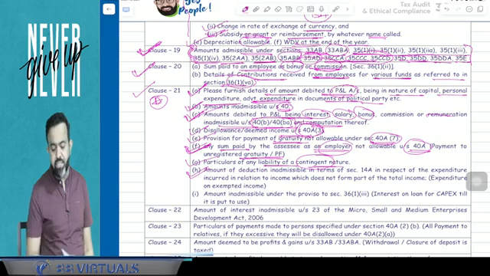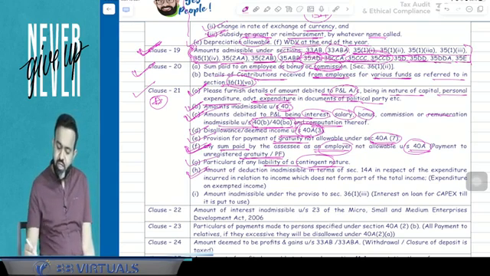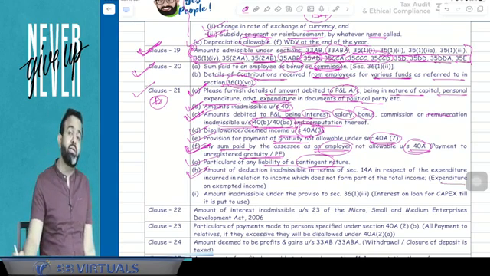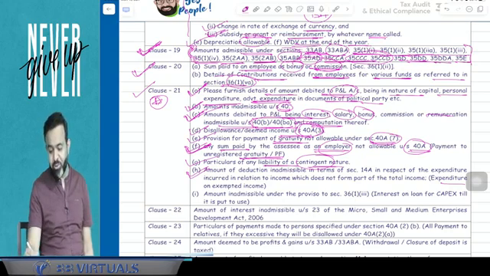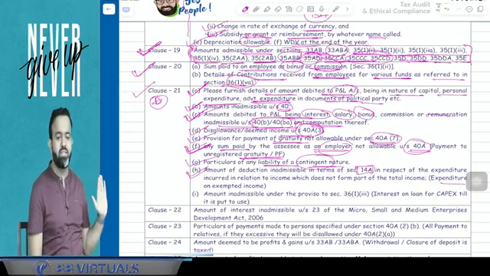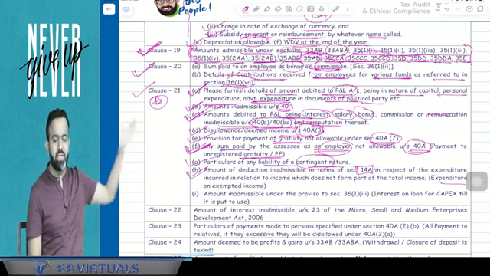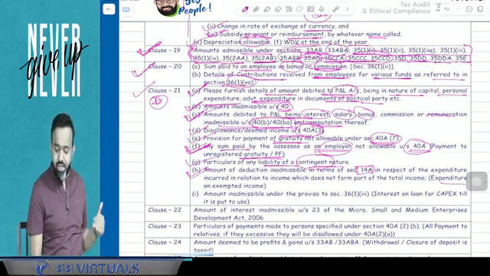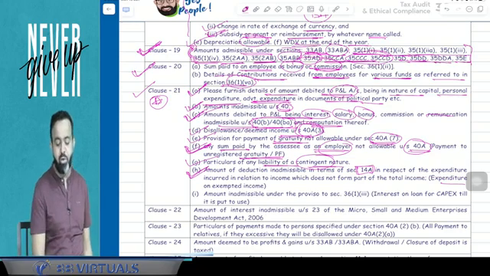After that, point number H says that, guys, you know that if your income is exempt, then expenditure is not allowed due to section 14A. Section 14A says that if your income is exempt, then expenditure is not allowed. Like if agriculture income is exempt, then expenditure is not allowed. So here it has to be mentioned in subclause number H of clause number 21.